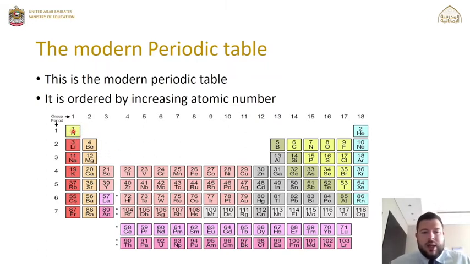So what you'll see is hydrogen has an atomic number of 1, then we go over to helium for 2, lithium 3, beryllium 4, boron 5, carbon 6, and so on. And this shows that the periodic table is ordered in increasing atomic number. Okay, so hydrogen has 1 proton, helium has 2, lithium 3, and so on. So we work from left to right in the rows, and we move down the periodic table.